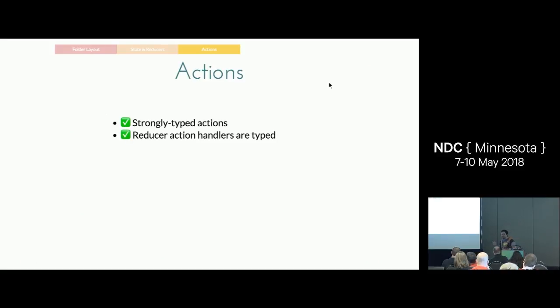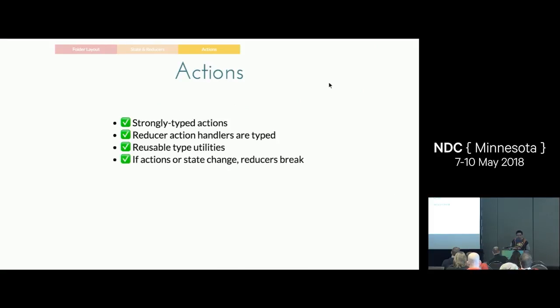Reducer action handlers are typed, so they're statically typed and they're checked. So my reducers make sure that we're handling the right actions. I'm looking for the right properties on my actions. We also have reusable type utilities now that we can use. And if actions or state change, reducers break.